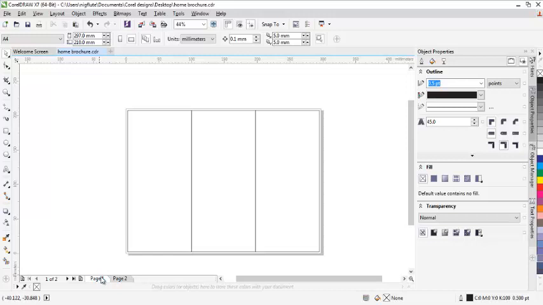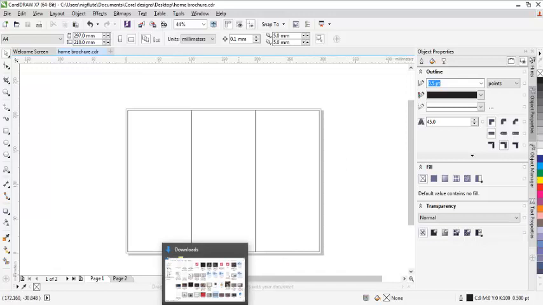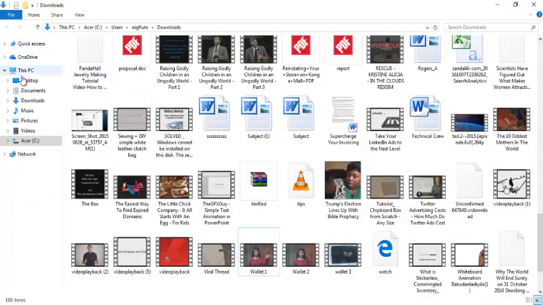Now let's start. Because I'm going to design a brochure, I'm going to show you how to design a brochure for a home. I intend to use an image. Now I have downloaded an image.